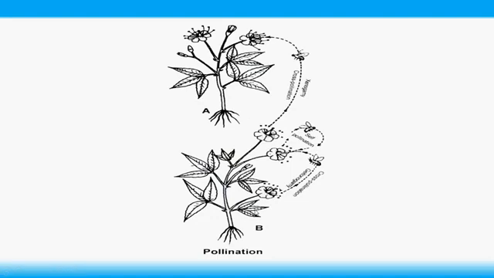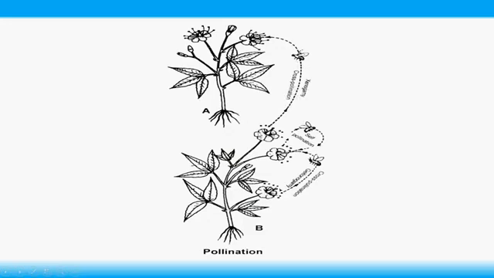Let's see the diagrammatic representation of this pollination. Here there are two plants, A and B. If pollination occurs between the flowers of A and B plants, it is called cross pollination or xenogamy.